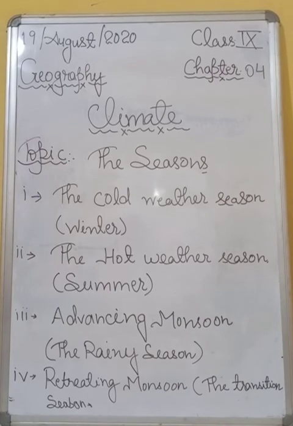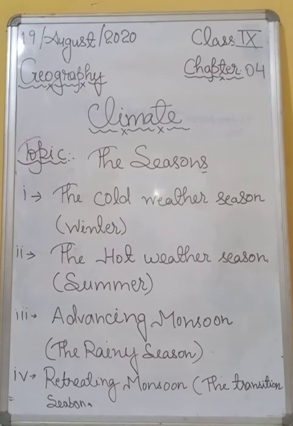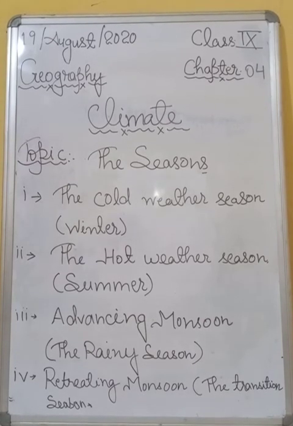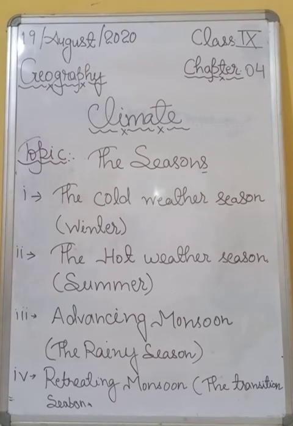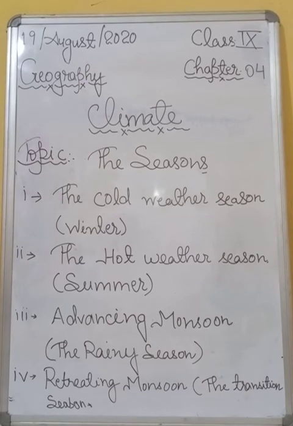These depressions follow the axis of the monsoon trough or the trough of low pressure. Okay, after that, the last topic or last season is the retreating monsoon, the transition season.